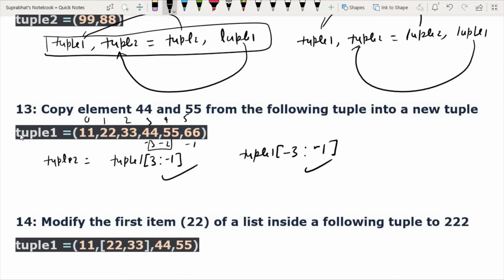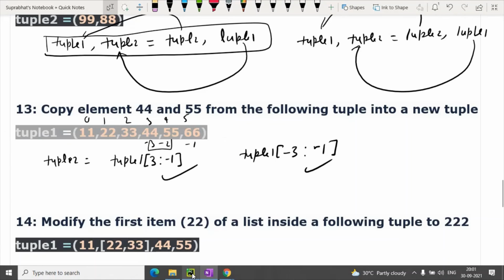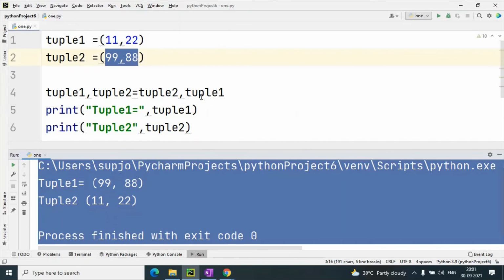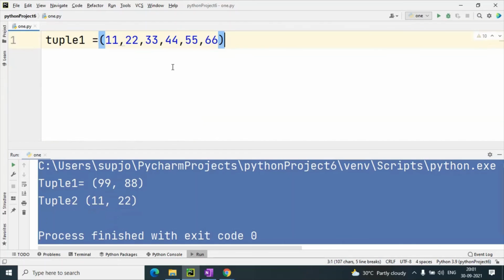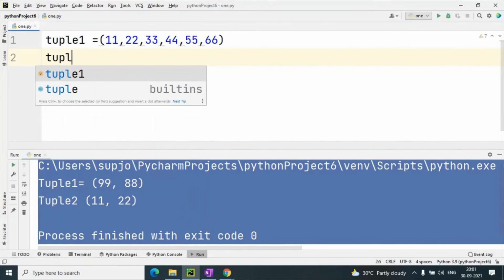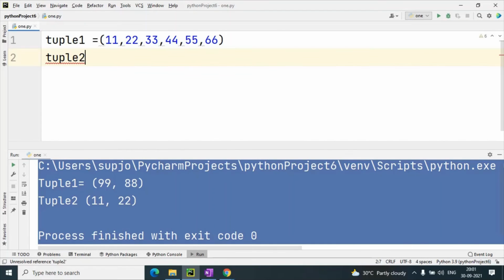I am giving the practical demonstration so we will understand. Control C, then this is tuple 1. Now tuple 2. How will we create tuple?